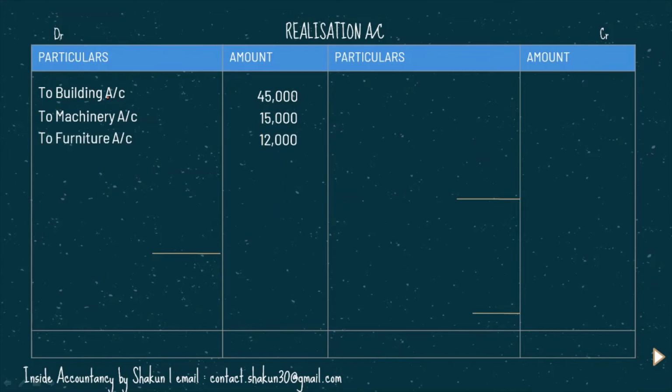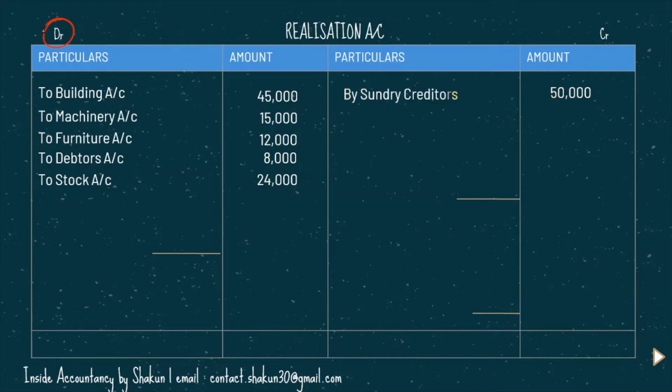So to building, to machinery, to furniture, to debtors and to stock, all the assets are shown here according to the entry that I just passed. So other than that also you can remember that all assets are closed on the debit side. Obviously all the liabilities will be closed on the credit side. So on the credit side, by sundry creditors 50,000, we have closed all our liabilities also. So let's go back to the question.